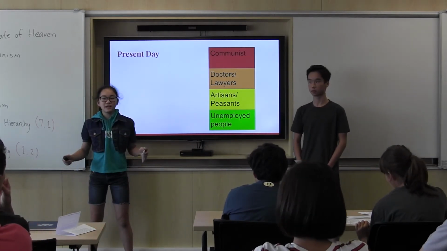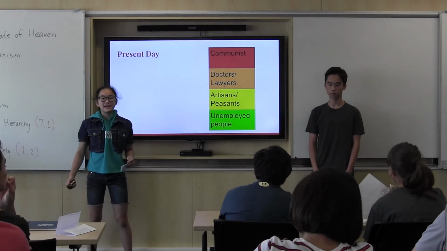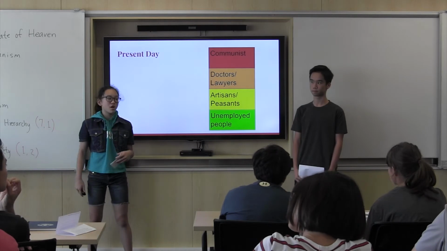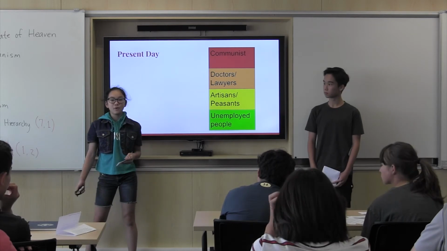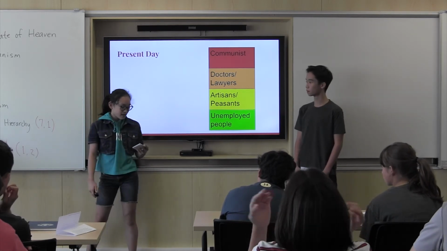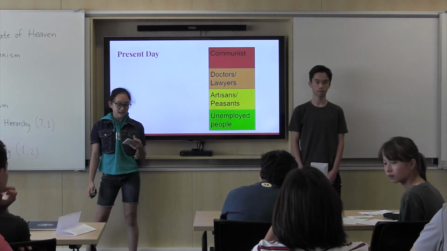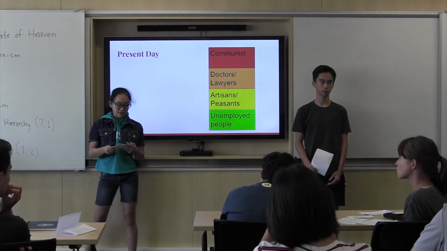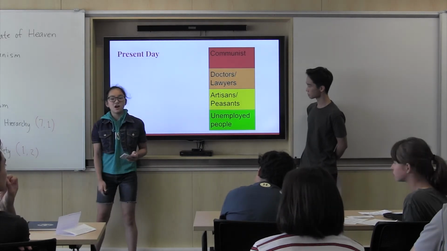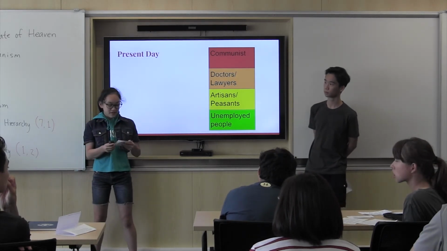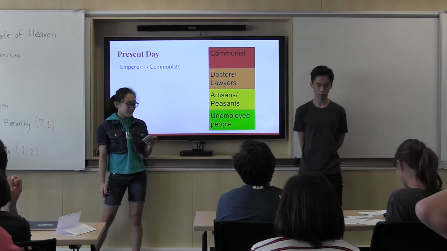The social hierarchy from ancient days until now hasn't changed a lot. The emperor was the ruling class in ancient China, and the Communist Party is the ruling class in modern China. The upper class in ancient China were the soldiers and nobles, and in modern China are the doctors and lawyers. The middle class in ancient China were the artisans and peasants, and in modern China they are the businessmen and workers. The merchants and traders were the lower class in ancient China, and in modern China are the unemployed people. Family is valued throughout both civilizations, children are taken care of, and the elderly are respected.